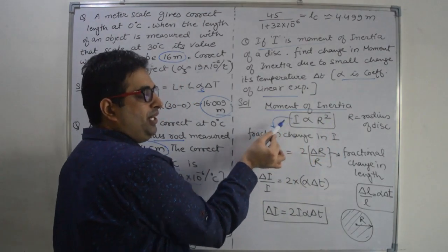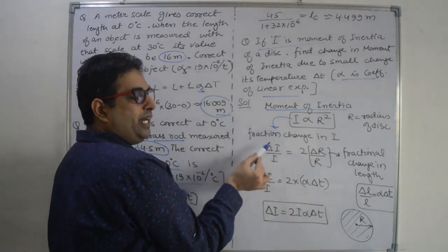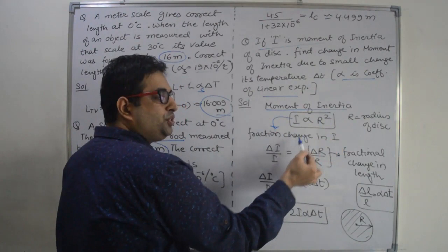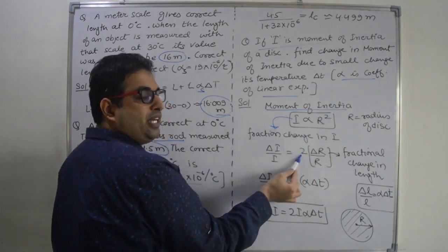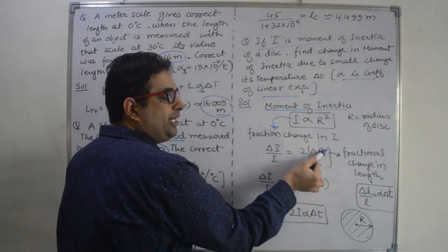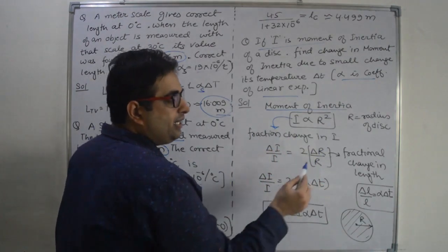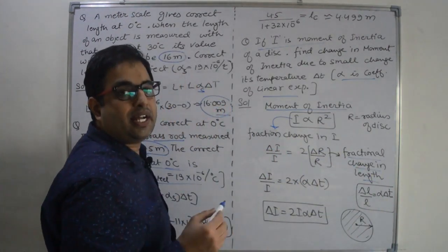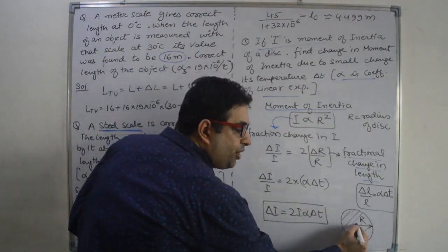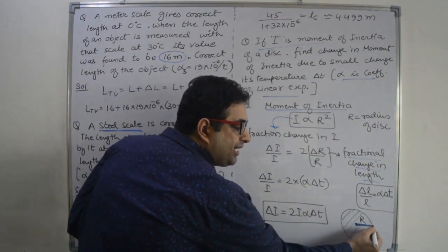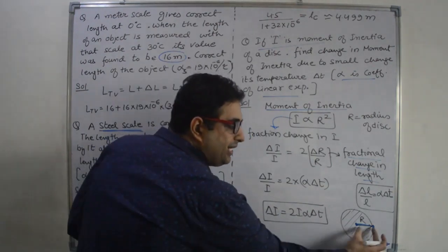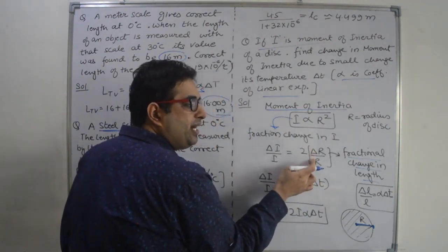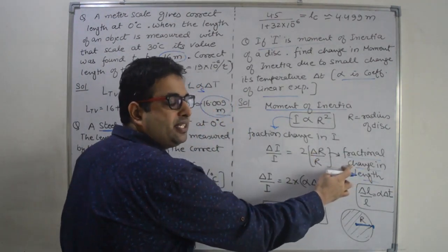Whenever you convert a relation into fractional change, then you have to write power in multiplication. So the formula will convert into delta I by I is equal to 2, that is the power that will come in multiplication, 2 into delta R by R. That is fractional change in length. Because what is R? R is the radius or the length between center and periphery. So this is length, and delta R by R is fractional change in length.